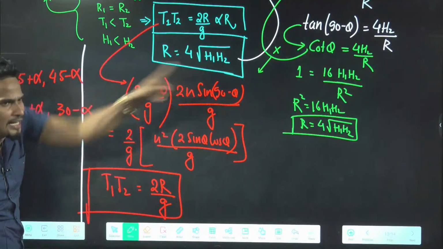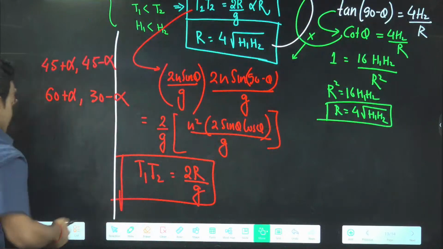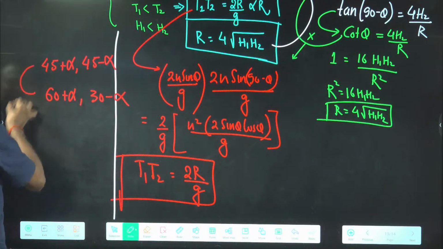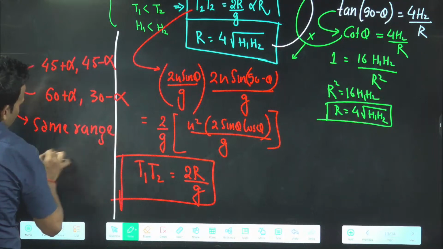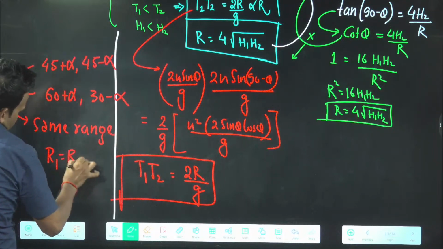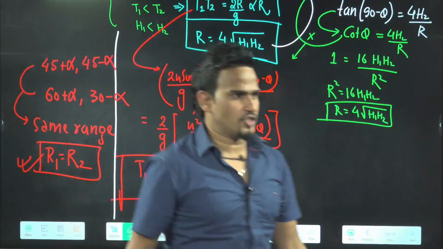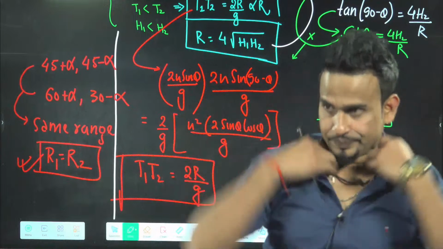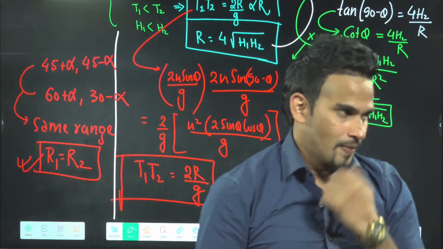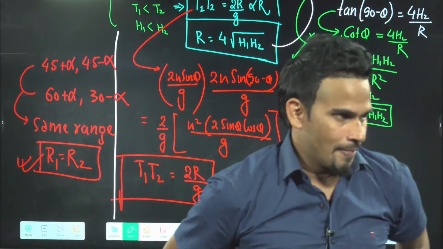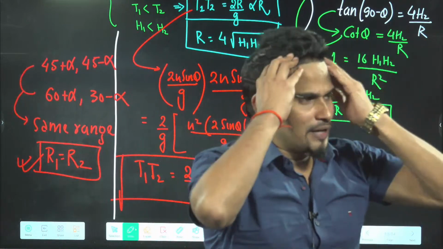Students start getting confused: sir, you said theta and 90 minus theta. Here it is no problem. These are also complementary angles only. Sum is 90 degrees. All these will have the same range. R1 will be equal to R2. So this is how we talk about the second property of range. Done? Shall we move to the next and last part from here?